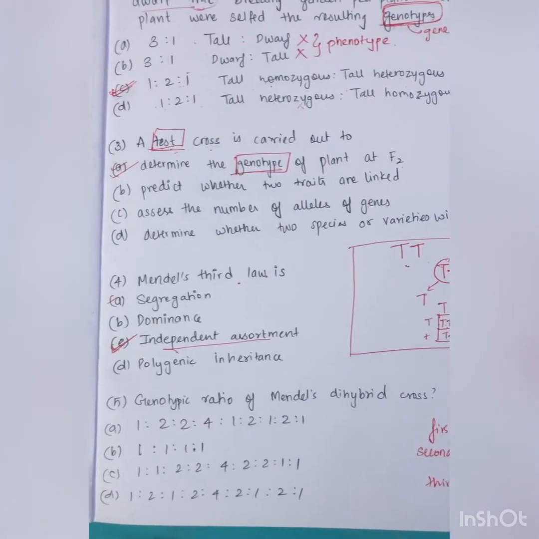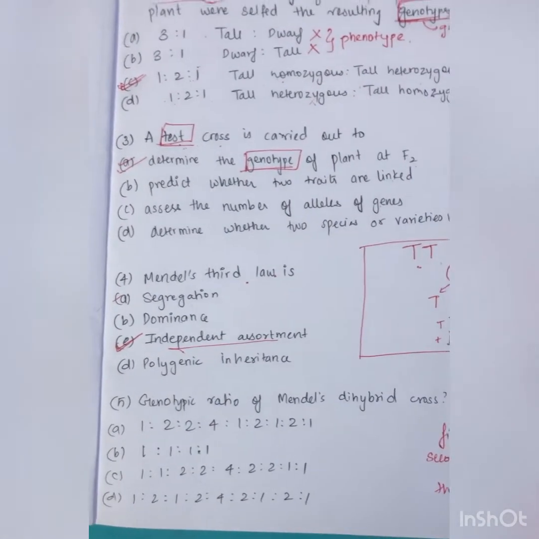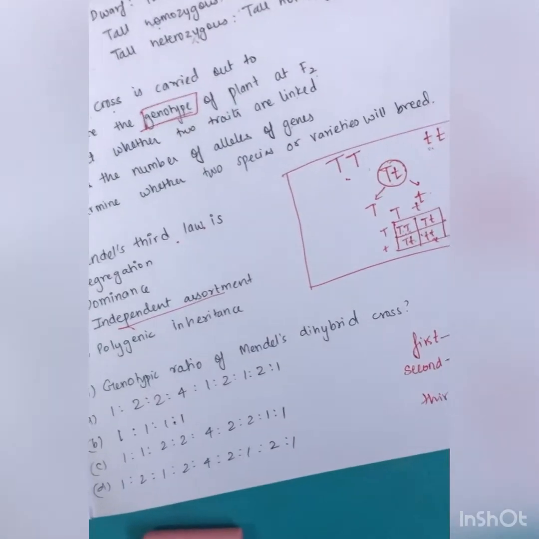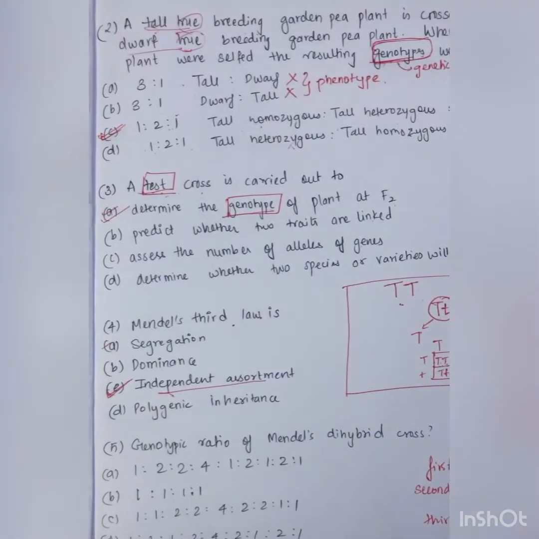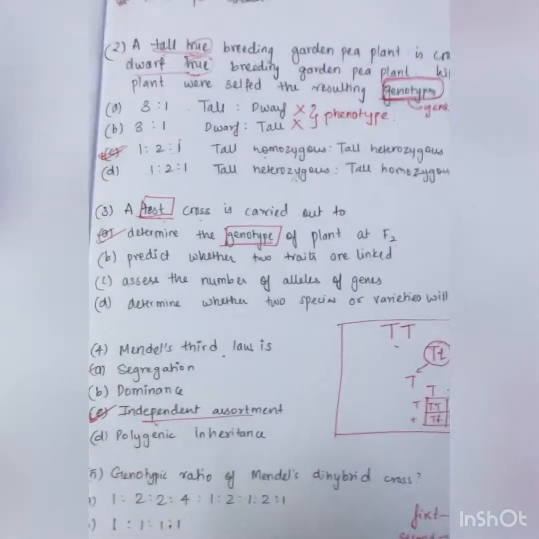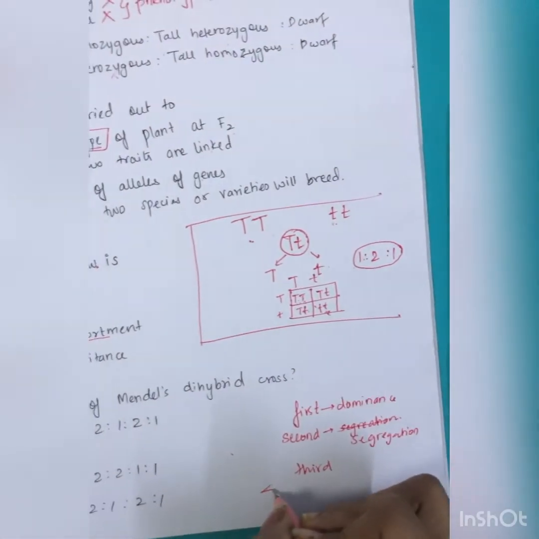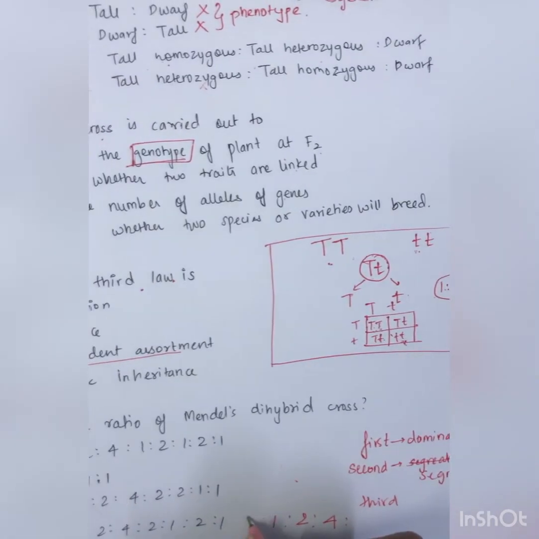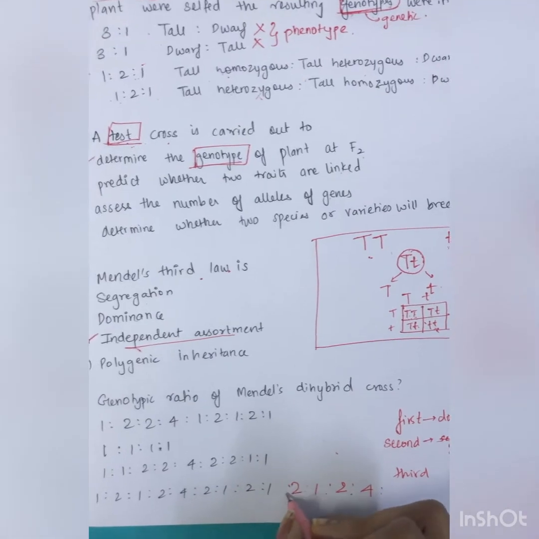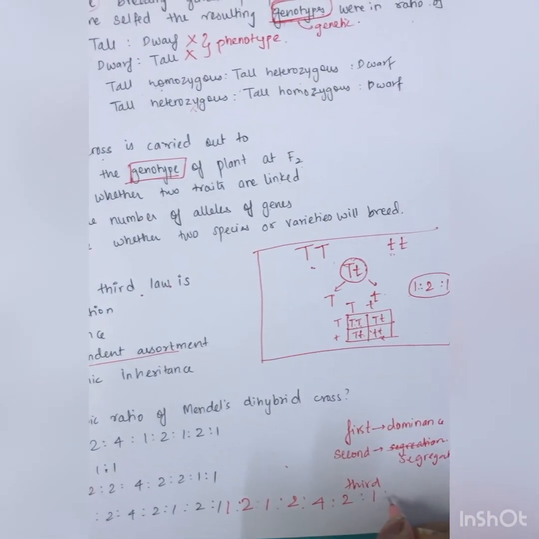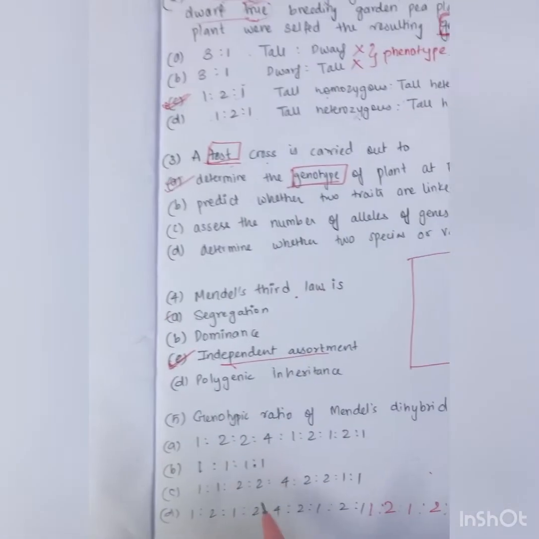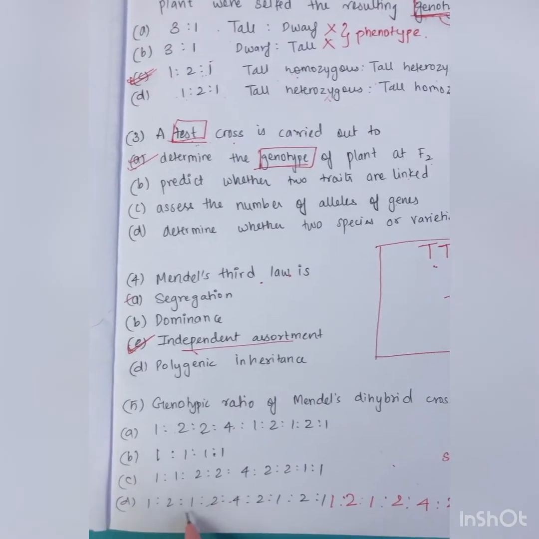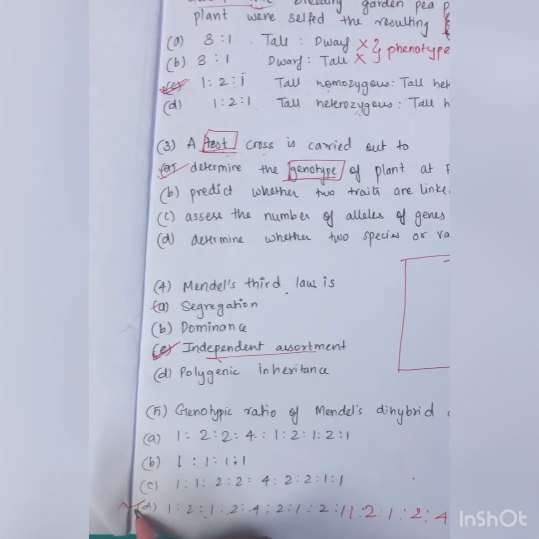Now, the genotypic ratio of Mendel's dihybrid cross. That big table of 16 squares, the Punnett square, we have done that. There we have seen the genotypic ratio, and there is one trick to remember it. Always remember the 4 is in the middle and go 2 1 2 1, like 2 1 2 1 2 1. Let's match the answer: 1 2 2 4 2 1 2 1. So D is the answer.